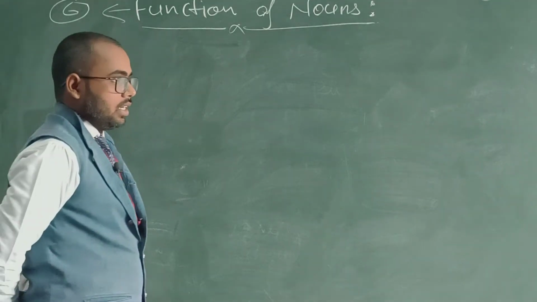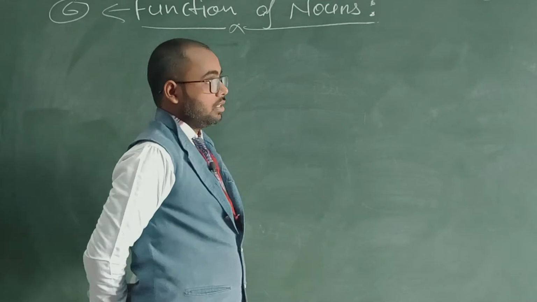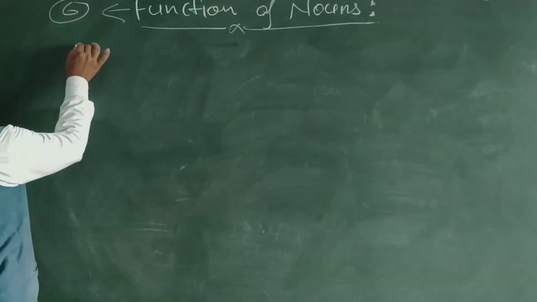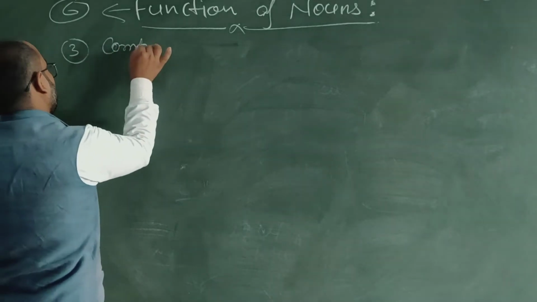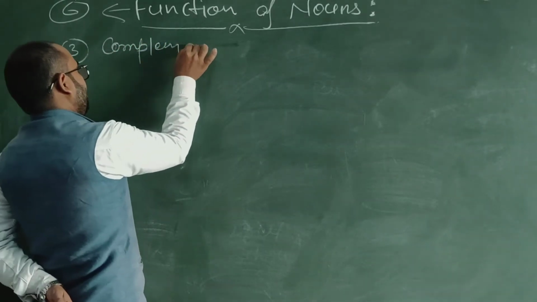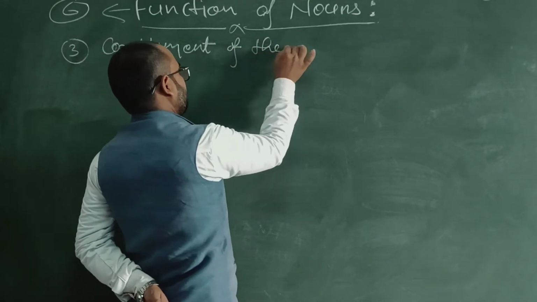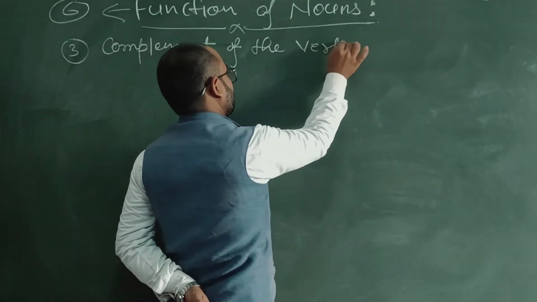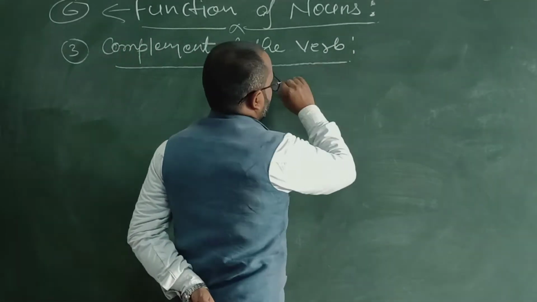in which we have explained two: subject of the verb and object of the verb. The third one we have to explain is the complement of the verb.